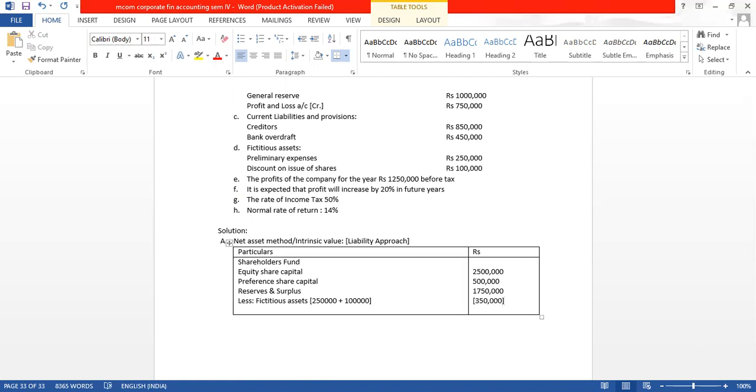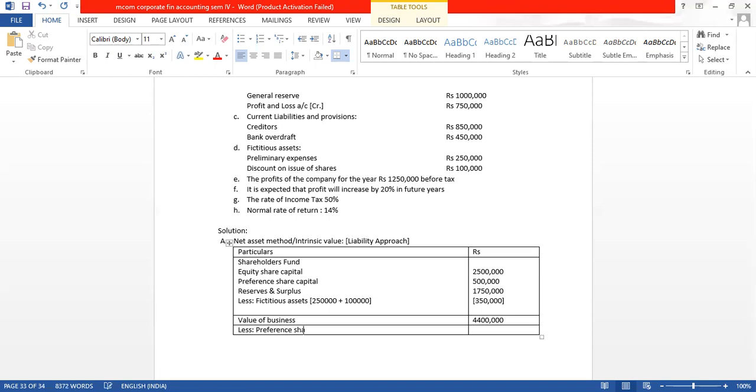When we minus this, we will get the value of business. Capital employed also you can say, it is coming to 44 lakhs. From this, firstly we will pay the preference shareholders.